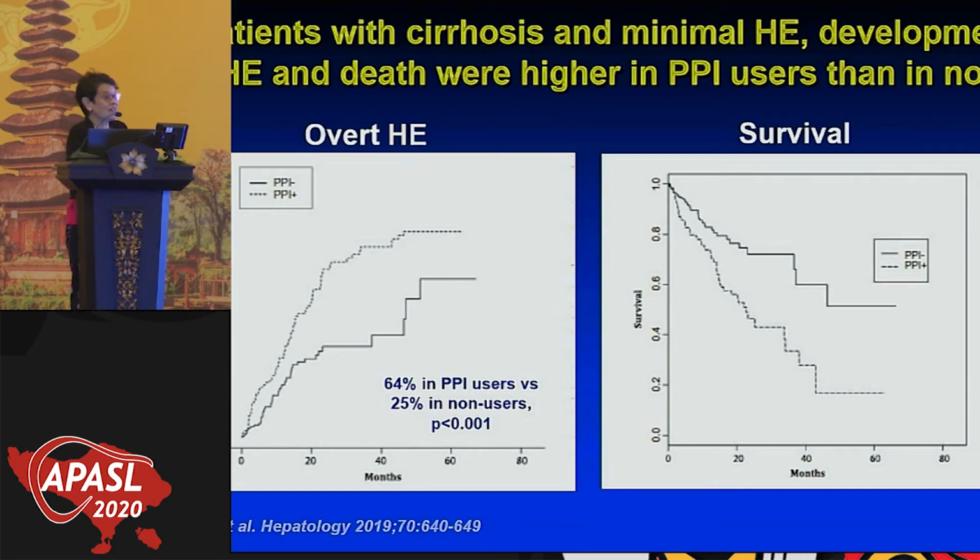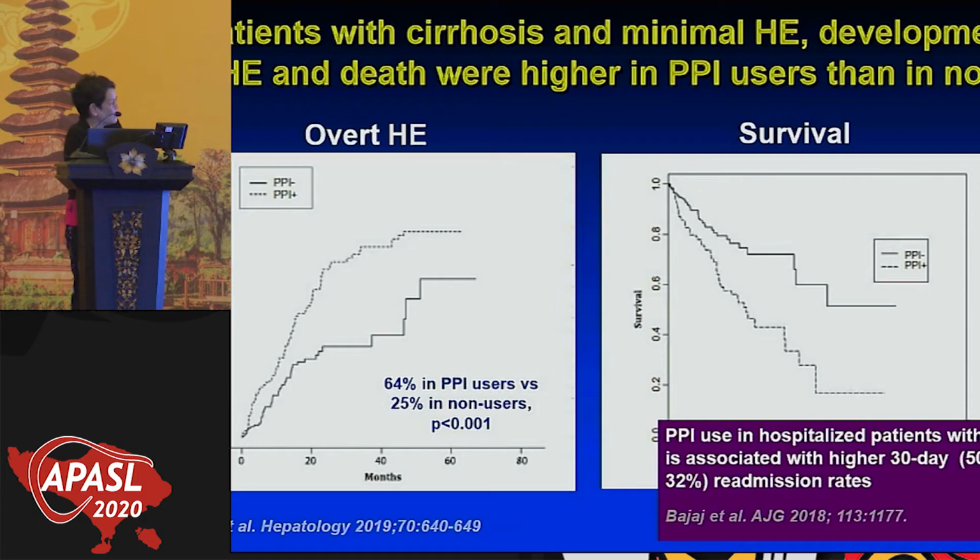So actually PPIs are very deleterious for the patient with cirrhosis. Look at this, more encephalopathy in patients on PPI, 64% in PPI users versus 25% in non-users, and look at the survival. The survival is also lower.